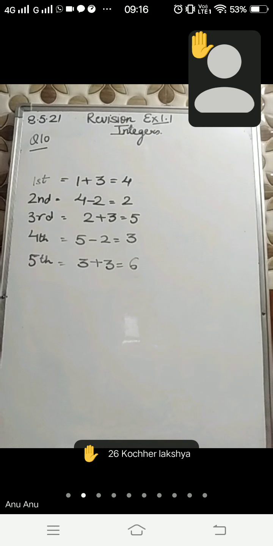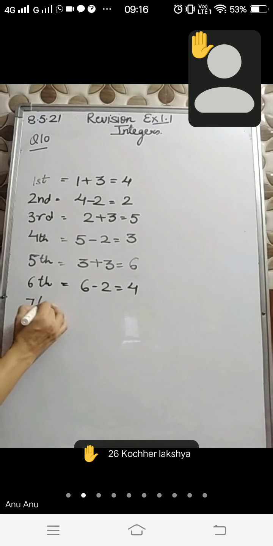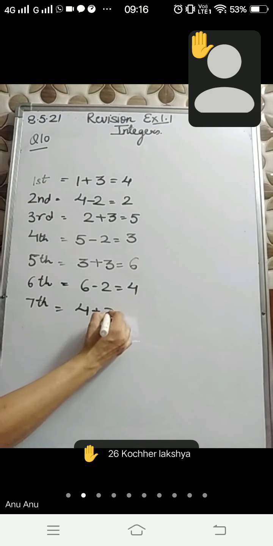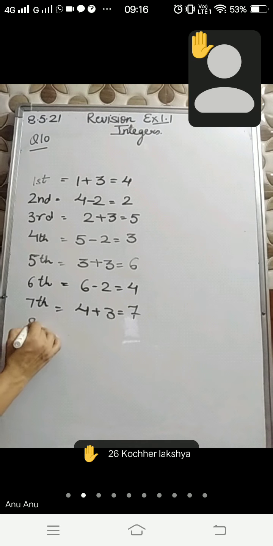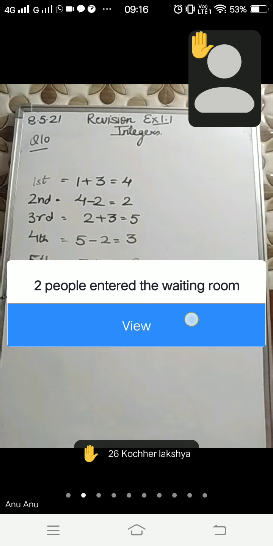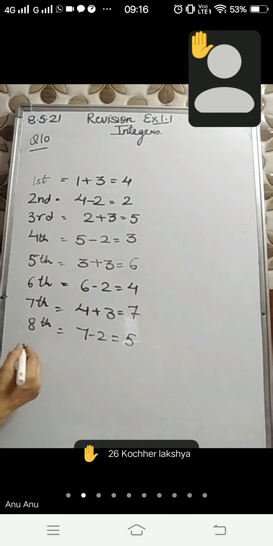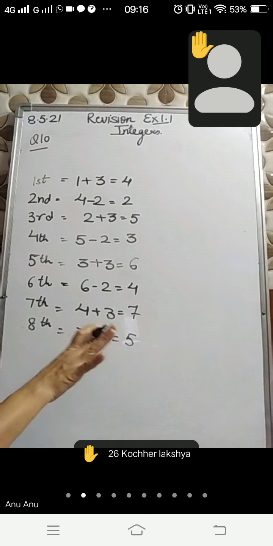So in the sixth jump, 6 minus 2 is 4. In the seventh jump, 4 plus 3 is 7. Then in the eighth, 7 minus 2 is 5. So you have to proceed in the same way, and when the answer will be 9, you will stop there, and that will be your total number of jumps.